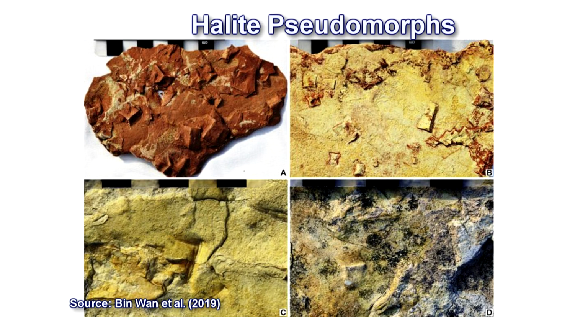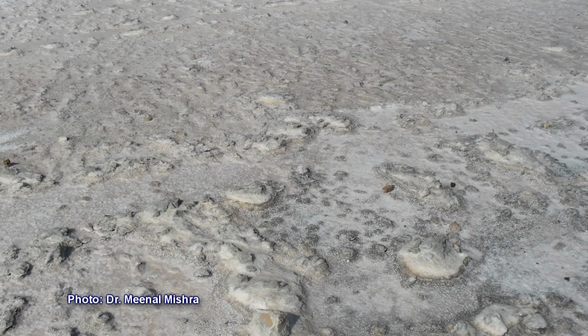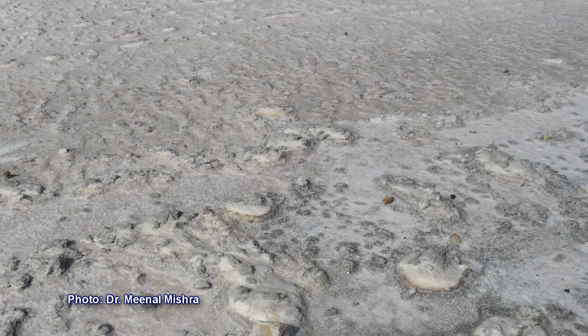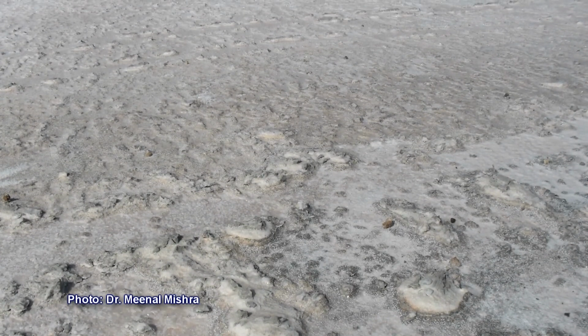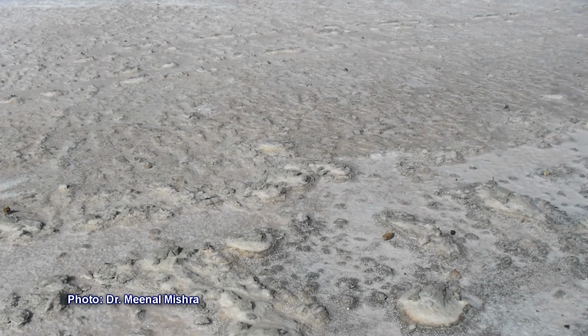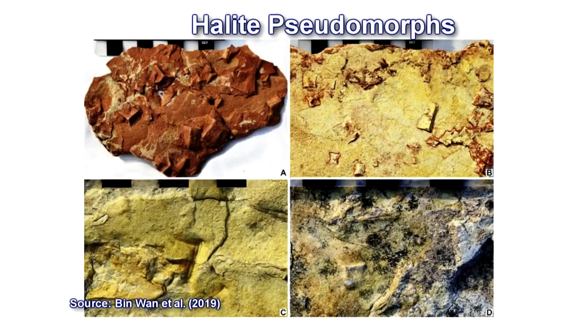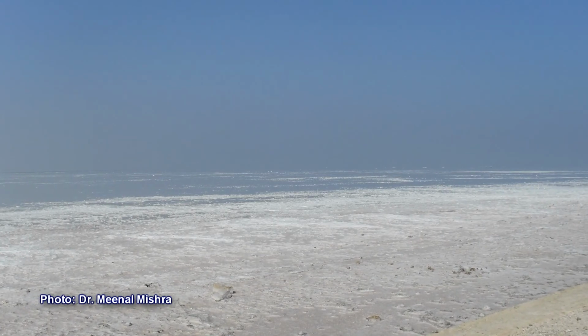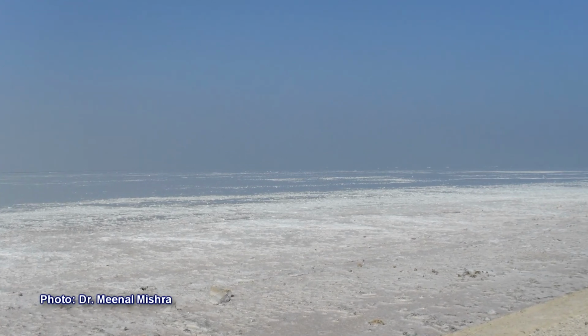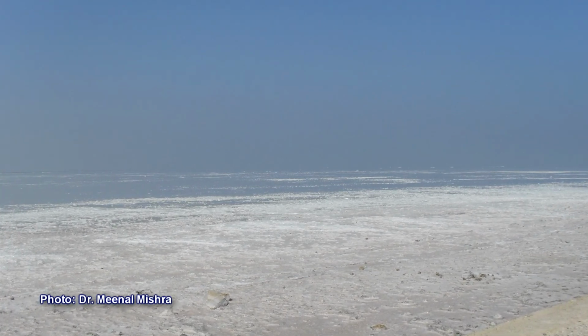Another example here is called halite pseudomorph. Now, these are very common in evaporitic rock. You know what is evaporitic? Evaporitic means rocks which form by evaporation. The result of common evaporation is the formation of salt, and the salt forms in a cubic system, isometric system. These cubes get filled up or replaced by sediment. Where is it possible? In desertic conditions, where evaporation is taking place at a very high rate.